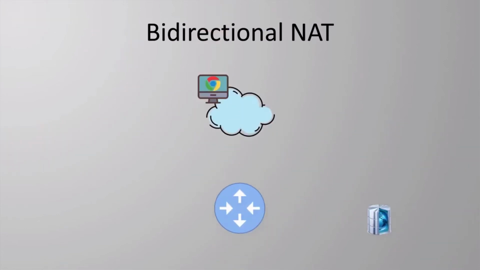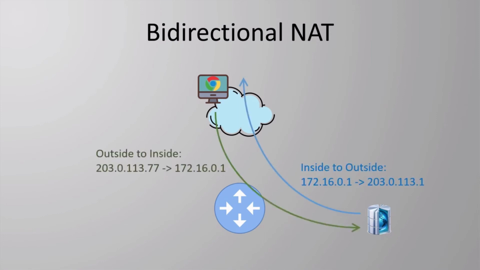Consider the example we just configured. There is a web server inside our network, and people outside our network need to reach it. The server can initiate a connection to the internet if it needs to, or something on the internet can initiate a connection to the server. The NAT we configured will work, no matter which direction the traffic is going. This is a bidirectional NAT. The opposite of this is called unidirectional NAT, which we'll see at the end of the video.